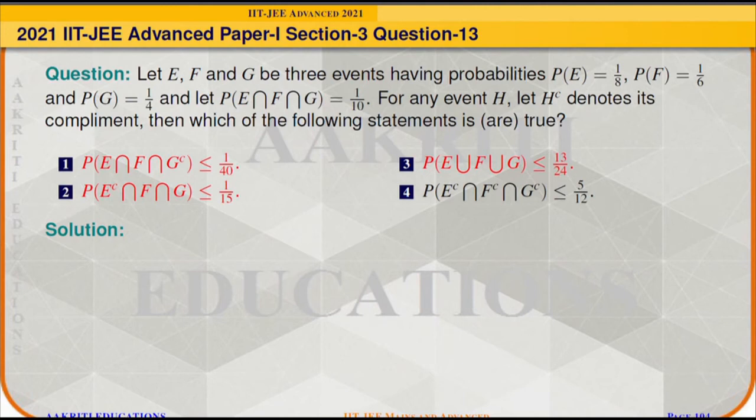Question 13. Question says, let E, F and G be three events having probabilities: probability of E is equal to 1 by 8, probability of F is equal to 1 by 6 and probability of G is equal to 1 by 4. And let probability of E intersection F intersection G is equals to 1 by 10. For any event H, let H complement denote its complement. Then we need to determine which of the following statements are true.